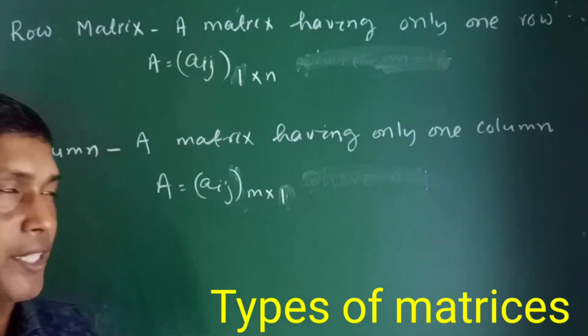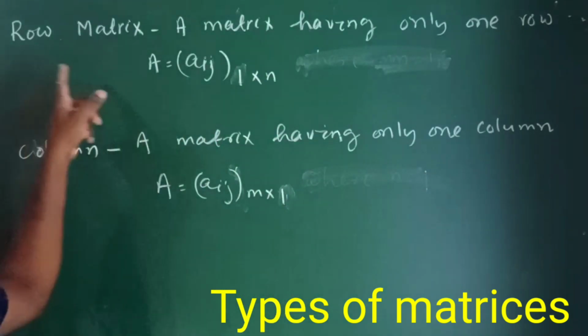Next is different types of matrices. The first is the row matrix.